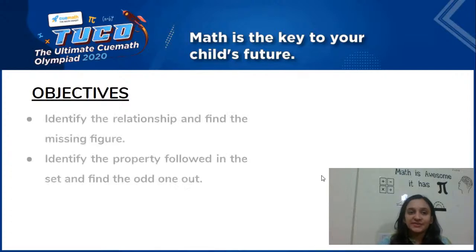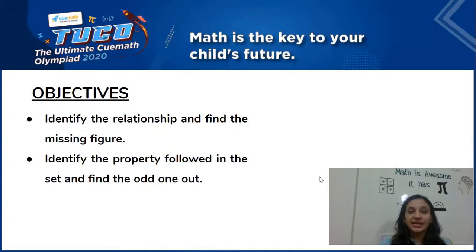Now we come to the objectives. The first objective here is that we identify the relationship between different objects and find the missing figure in the other pair. So what will happen is you would be given two different pairs. The first pair would be complete, that is, you will have both the objects or both the figures in the first pair, and there is a certain relationship which has been built up between the two. The second pair would have one of the objects or the figures missing. You'll have to establish the same relationship as was given in the first pair in the second pair and thus find the missing figure or the missing object.